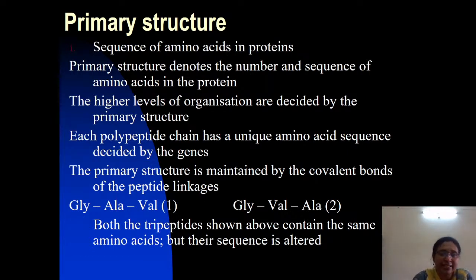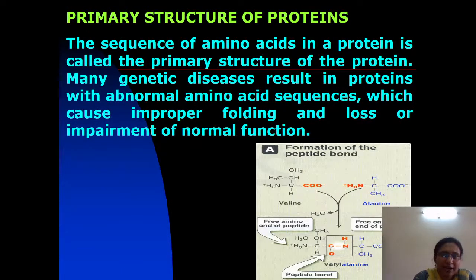The sequence of the amino acids in the protein is called the primary structure, and it is decided by the genes. If there are mutations in the genes responsible for the synthesis of the proteins, that would result in the formation of abnormal proteins, and there is an impairment of normal function. The primary structure is important because it determines the physical and chemical properties of a protein.